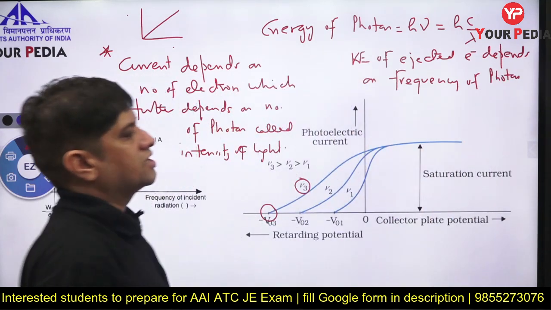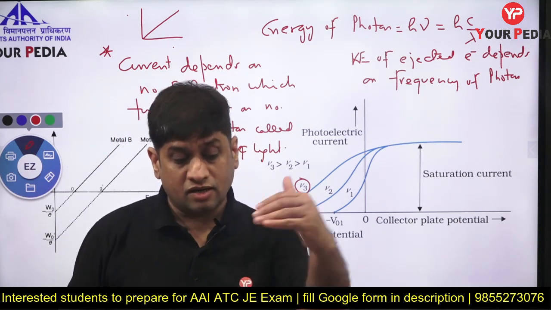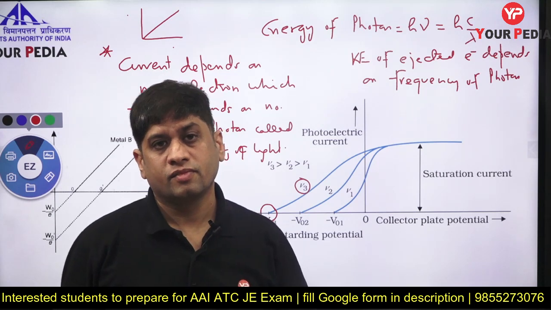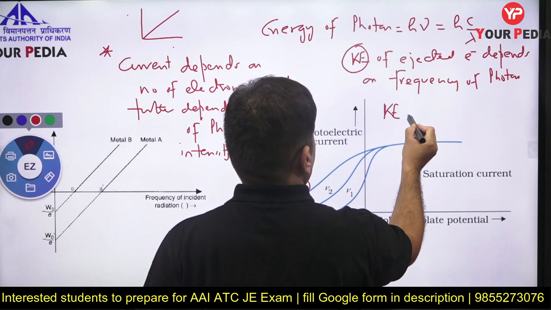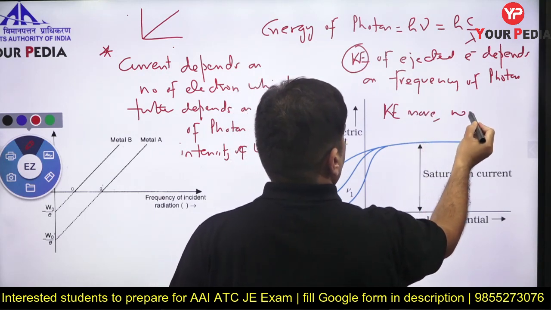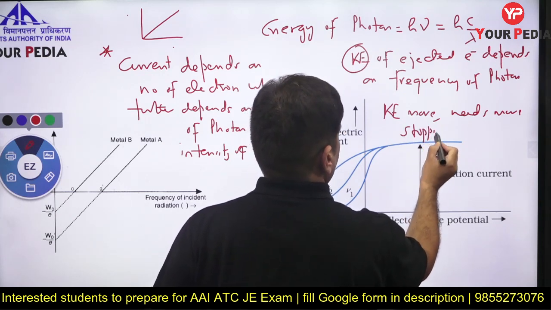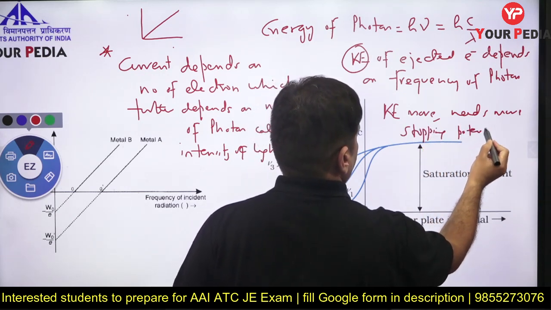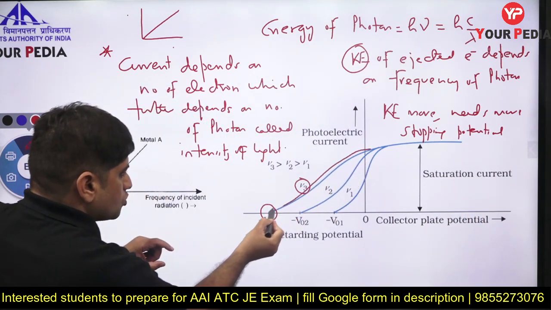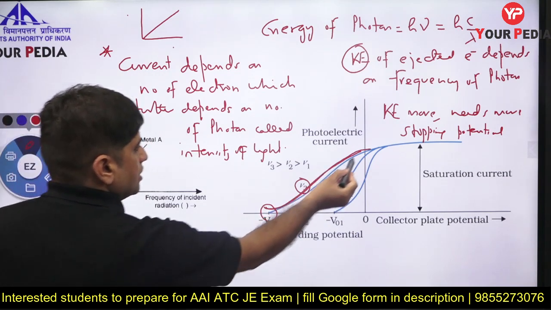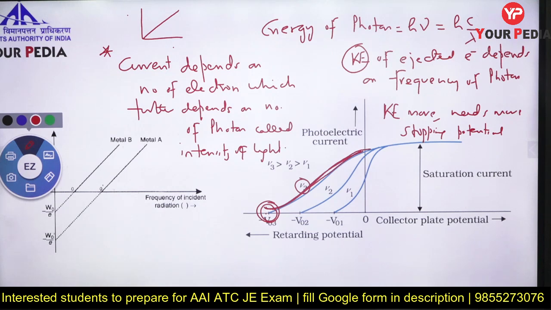So kinetic energy of the electron depends upon the frequency of the ejecting photon, and the higher the kinetic energy, the more stopping potential it requires. So now you see, if the frequency is higher, then the kinetic energy of the electron will also be higher, so to stop it, the stopping potential required is also high.